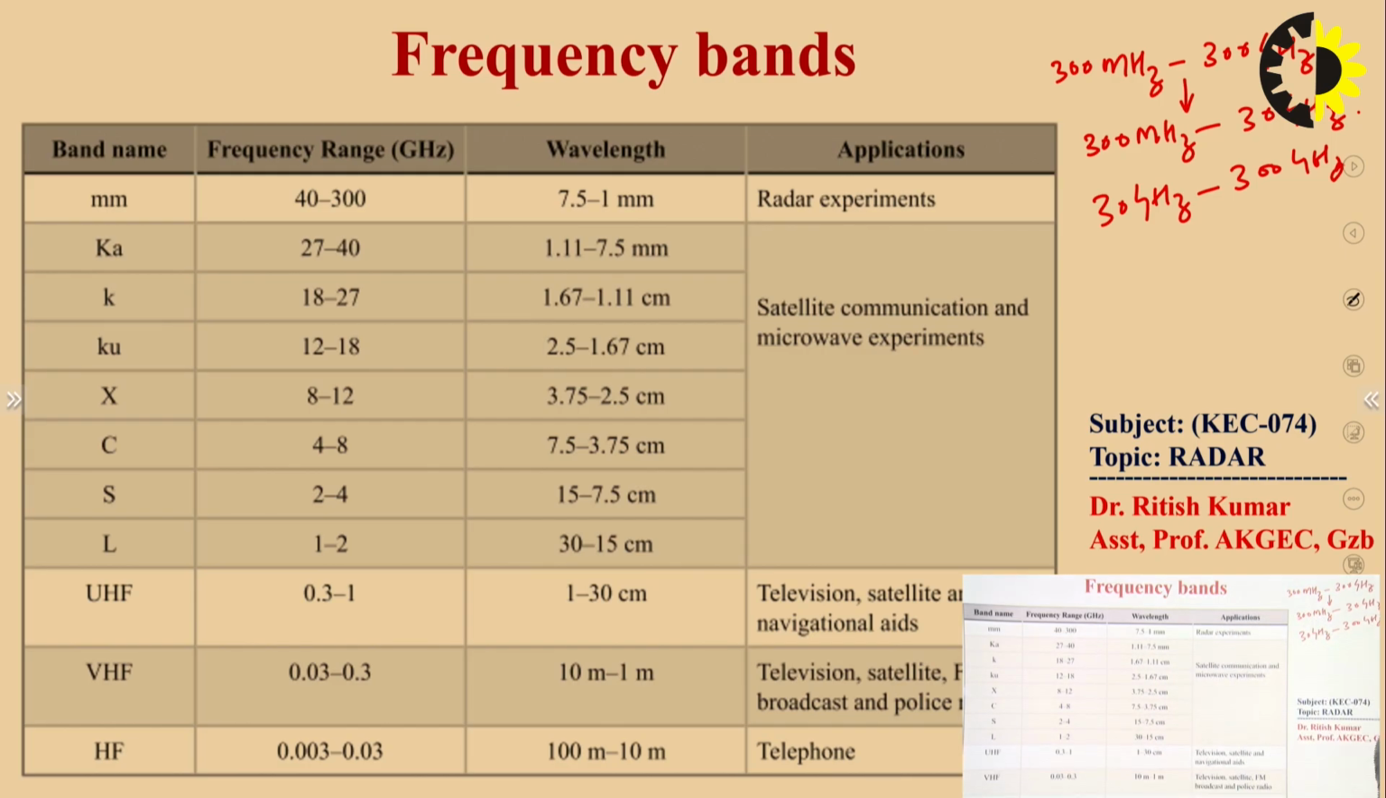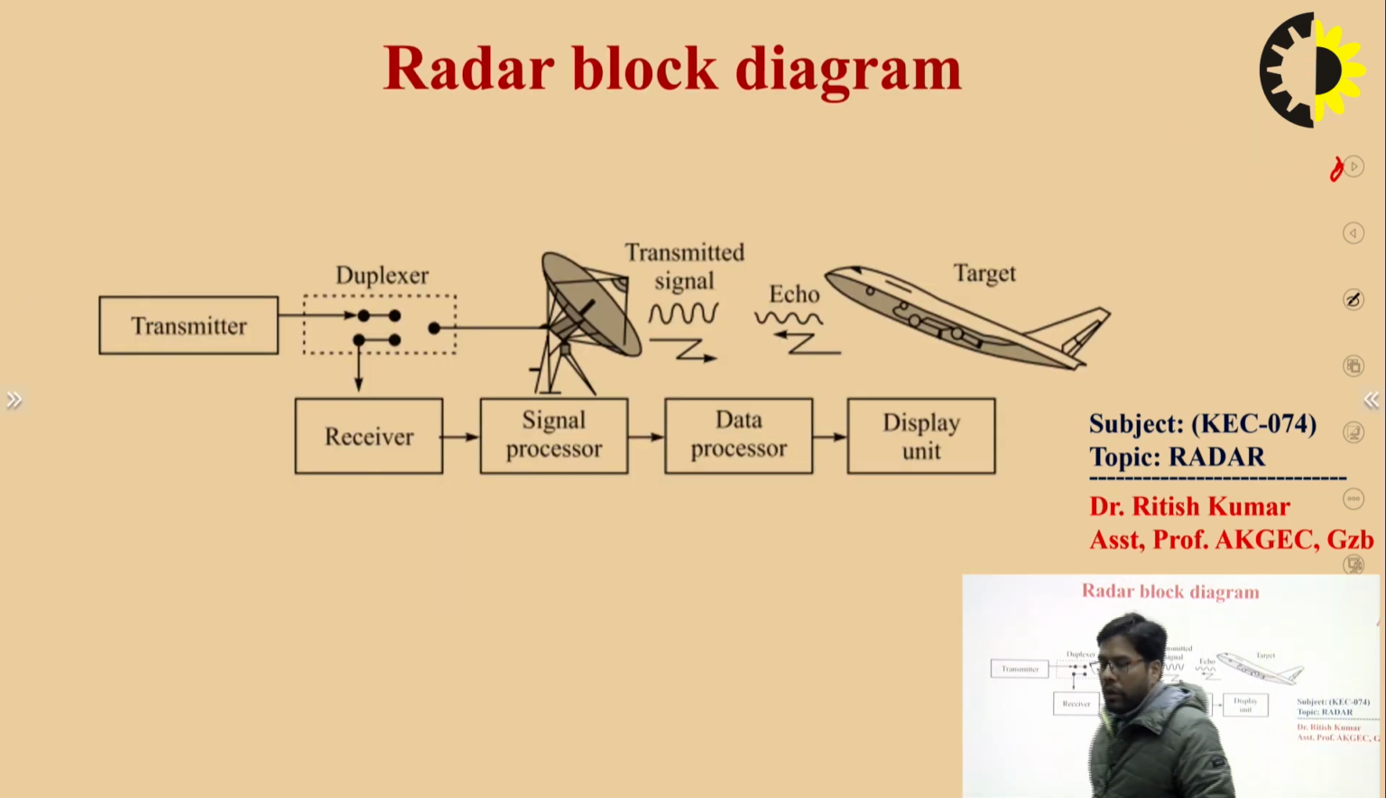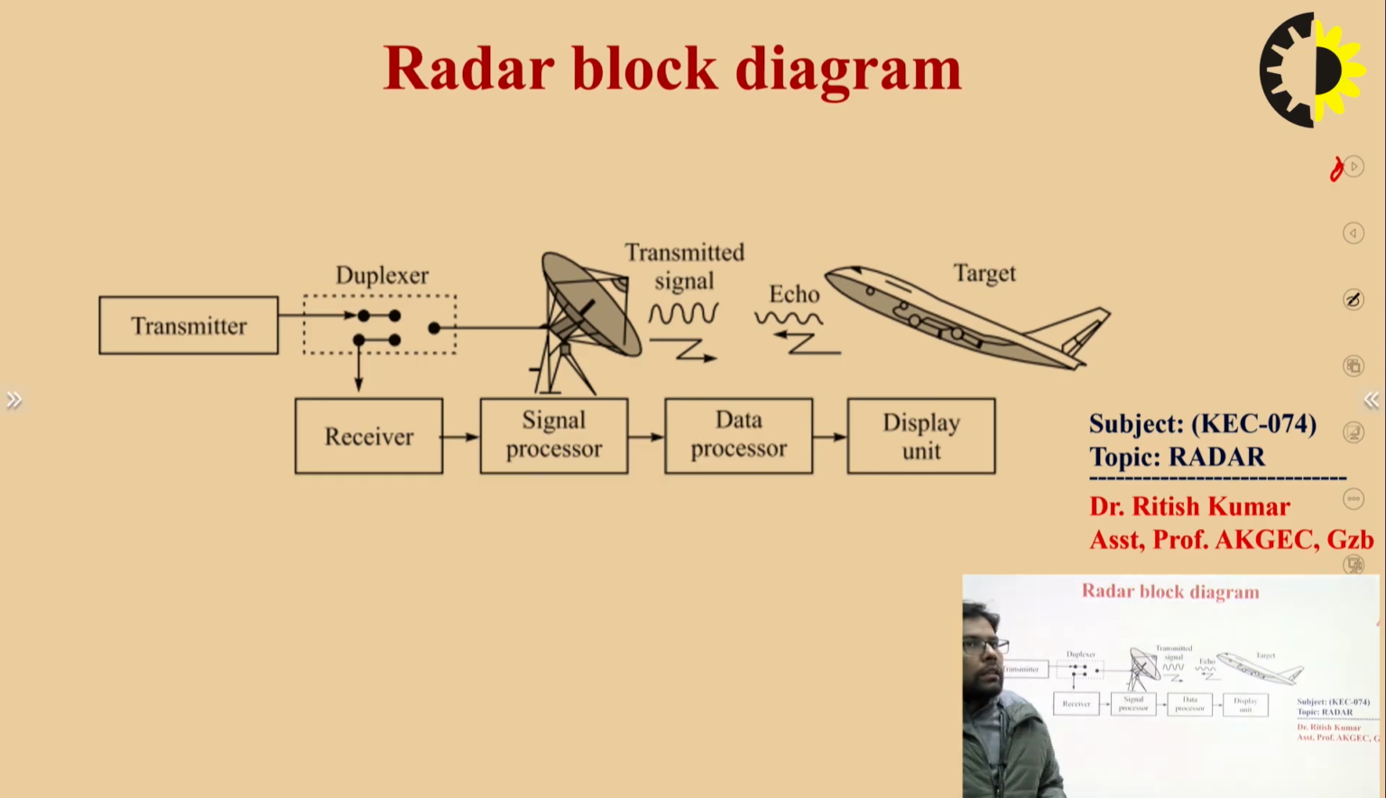So let's begin the topic of radar. As I already told you, radar stands for radio detection and ranging. As the name suggests, you can detect the target with the help of radio waves. So this is the basic block diagram of radar. You can look at it here.